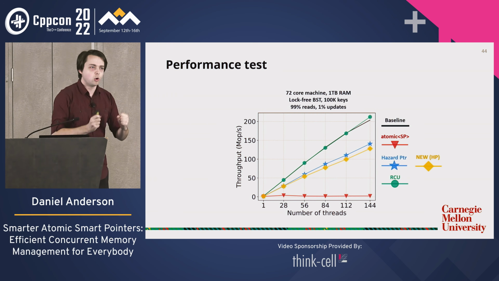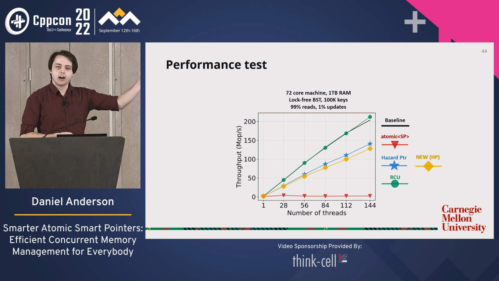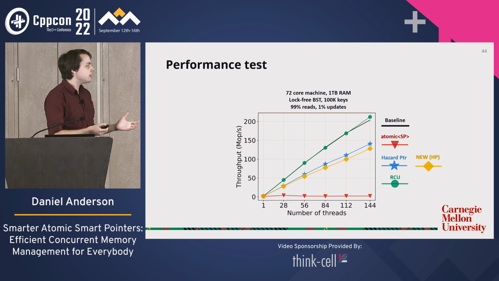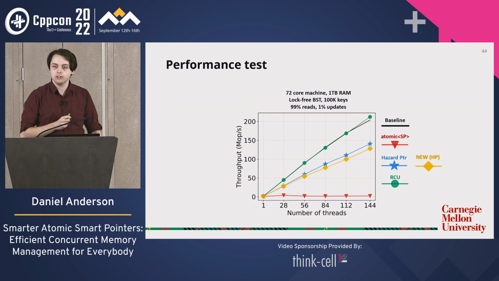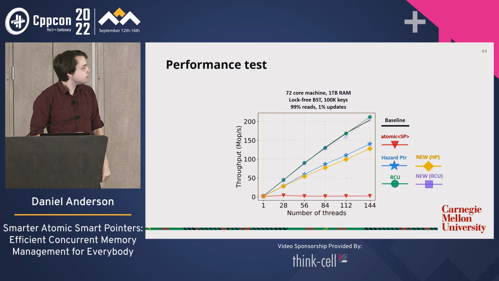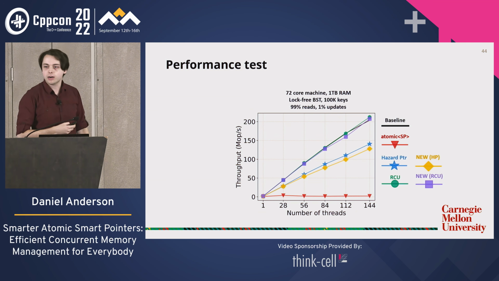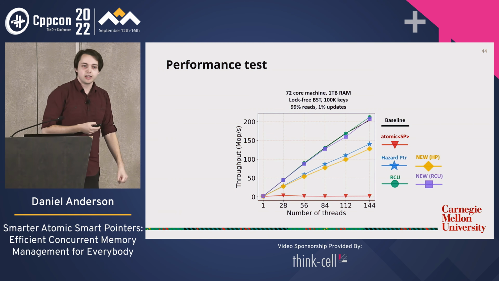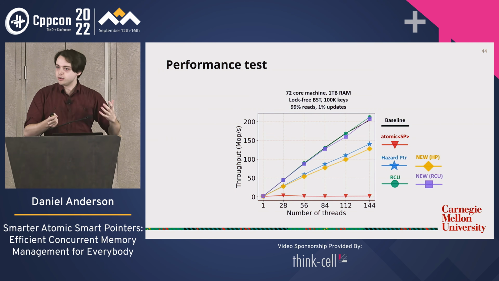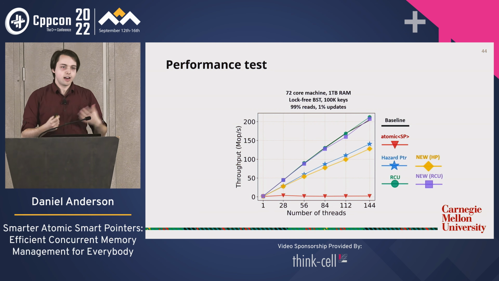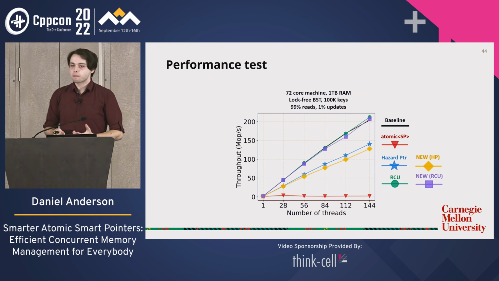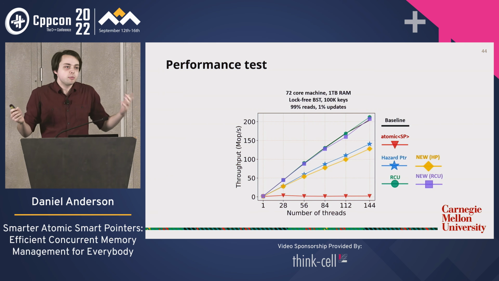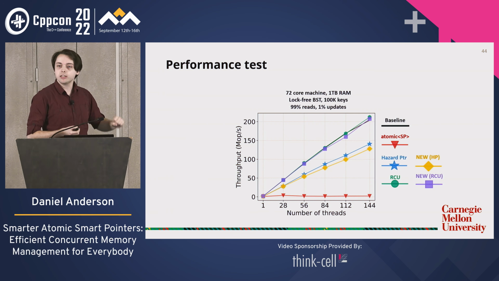And like I said, we don't have to use hazard pointers. What if we say, no, I want more performance. I want even more. I want RCU-like performance. Okay, we can use RCU as the backend to power the deferred reclamation of our smart pointer. And it's basically on par with RCU. So that's pretty amazing. We're getting the performance of RCU and hazard pointers, but we now have a smart pointer type that is substantially easier for users to use, and it's something that beginners could reasonably try and use in their code.